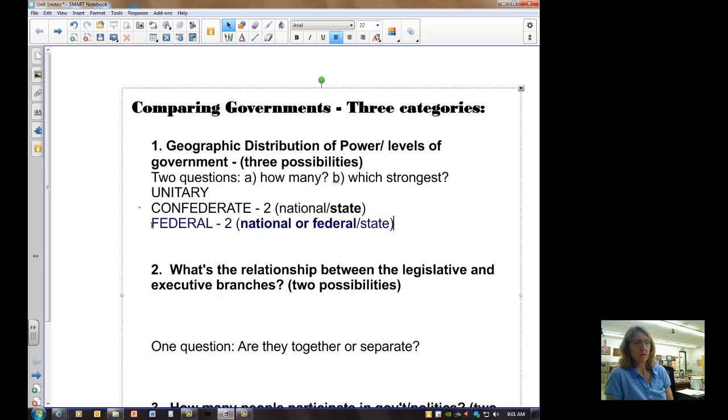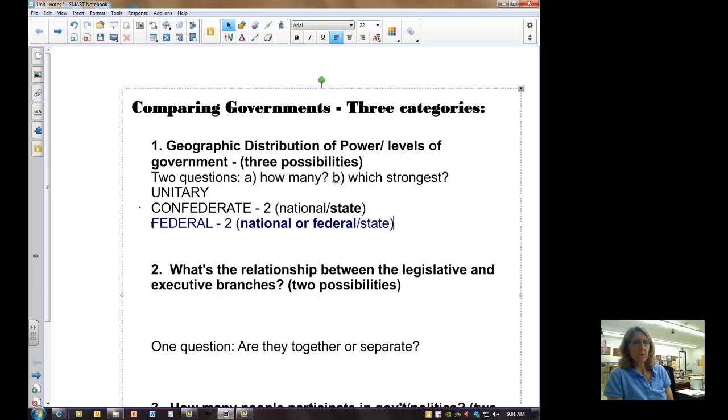So this is what we have, a federal system of government. 2 levels of government, state and national, and we can call national federal, it means the same thing, and the national or the federal is the strongest. So that's the first way we can compare governments.